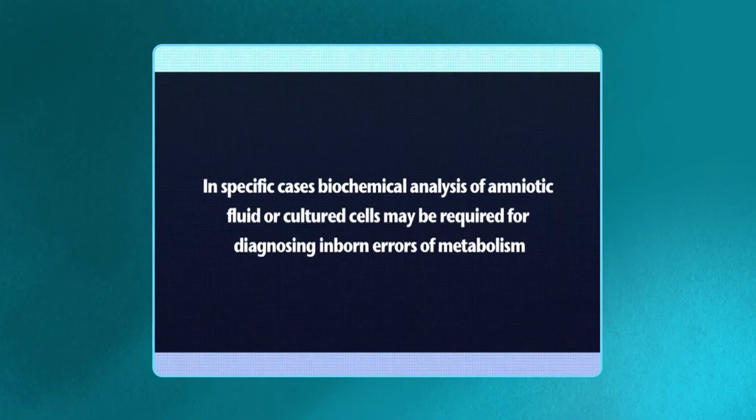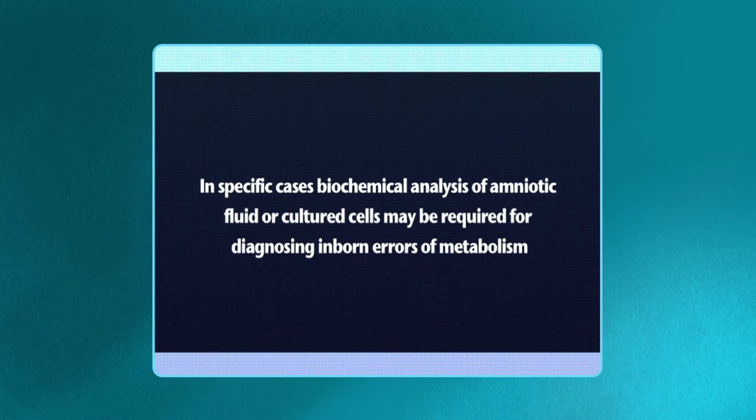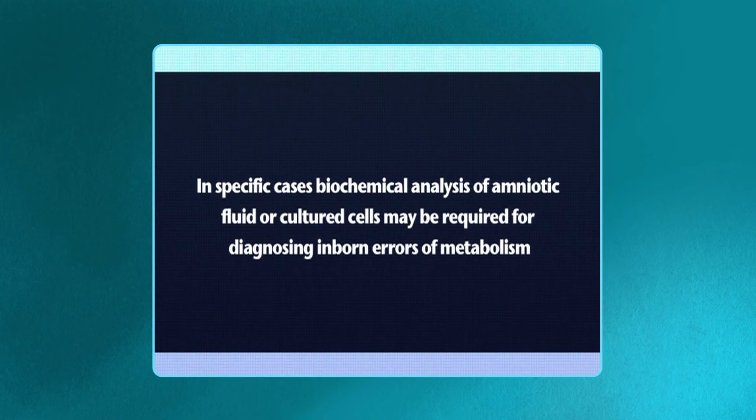In specific cases, biochemical analysis of amniotic fluid or cultured cells may be required for diagnosing inborn errors of metabolism.